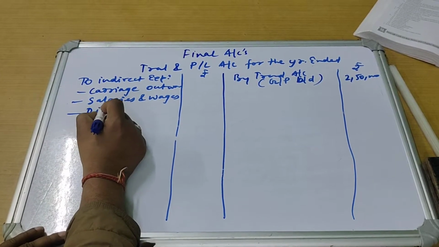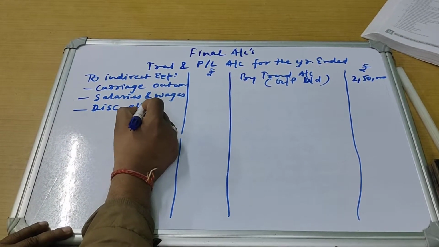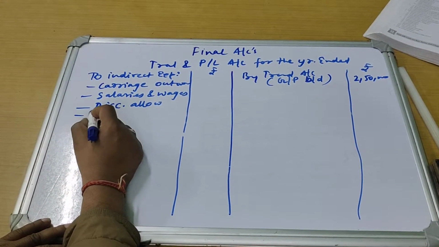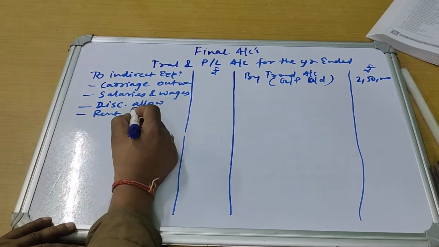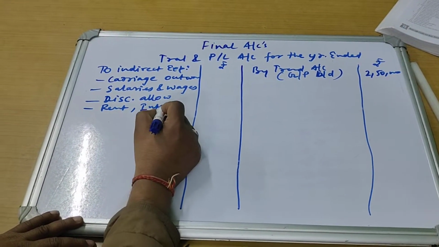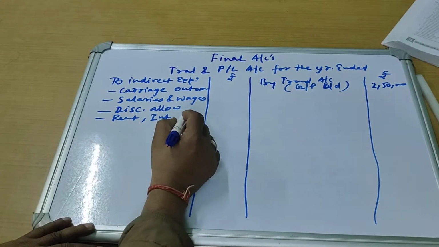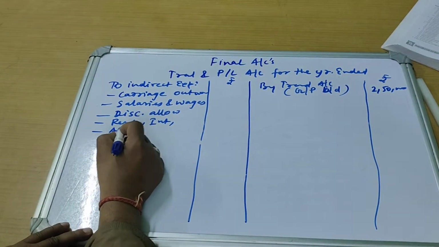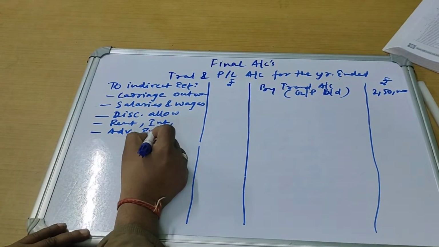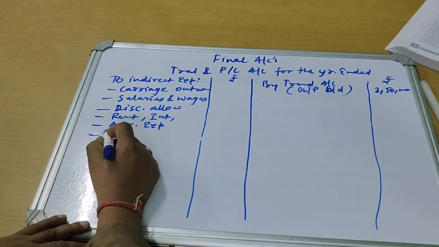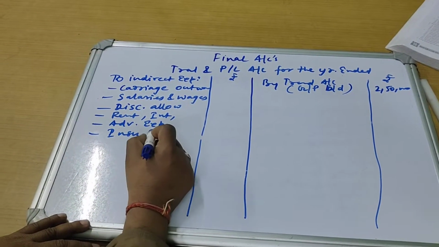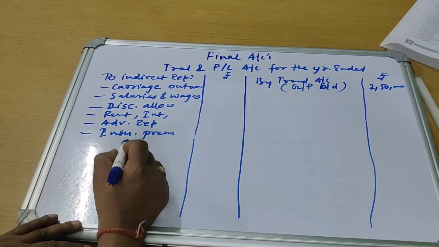Thereafter you have discount allowed. We have rent, interest, these are the expenses which we are paying. Advertisement expenses if we are paying any. Insurance premium if we are paying for this year.